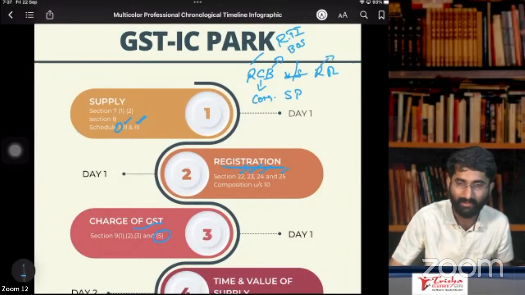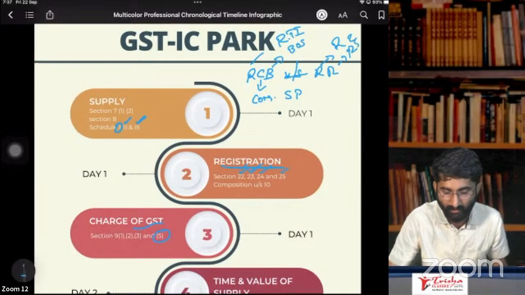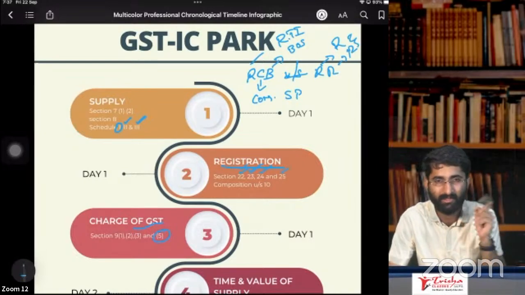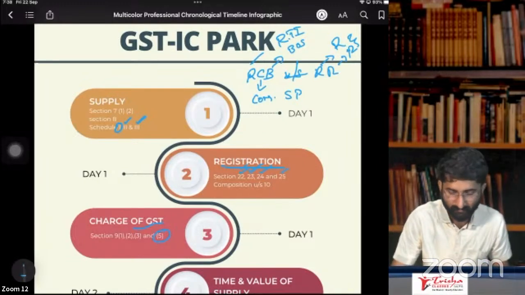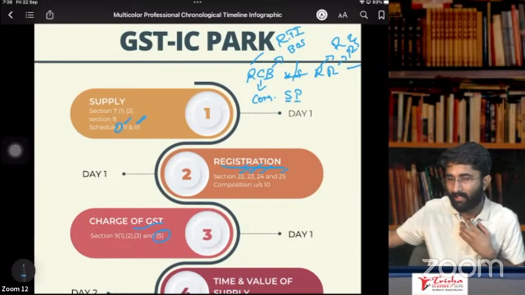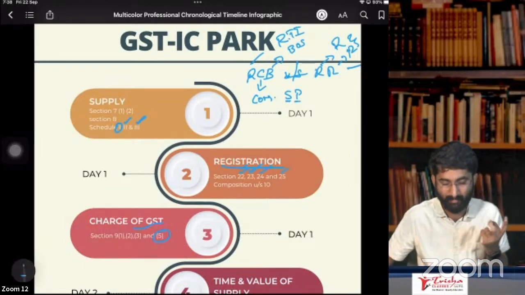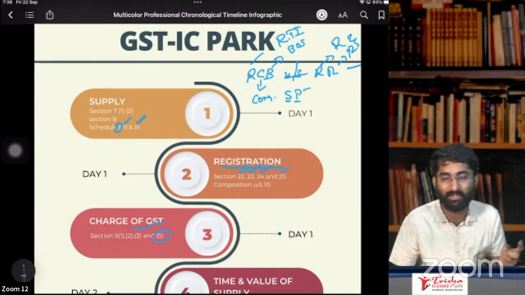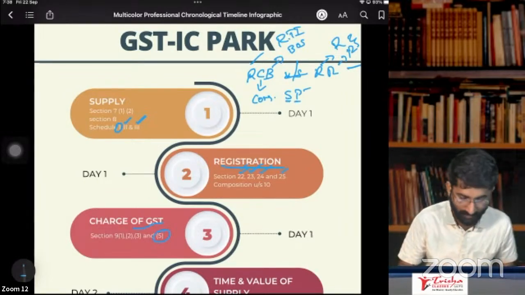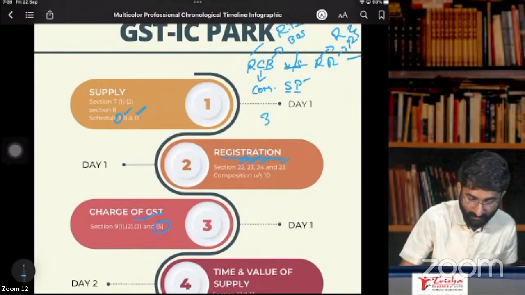Versus RR. What is RR? Receipt voucher, refund voucher. In case of advance, you receive the advance, receipt voucher. You pay the amount, you refund it, that is refund voucher. Okay, that is required. Next one, it is SP, S for self invoice. If you are purchasing anything from the supplier which is taxable under reverse charge mechanism, self invoice, and payment voucher. If you are paying anything to that person, then it is payment voucher. So this is about section number 31, subsection 3.